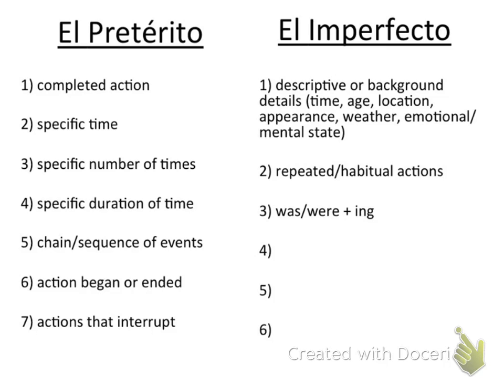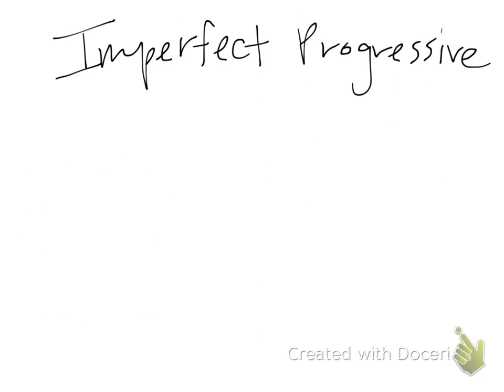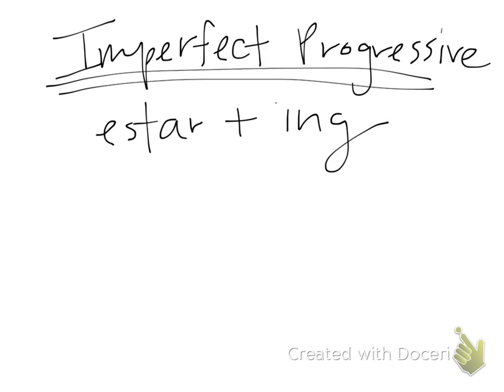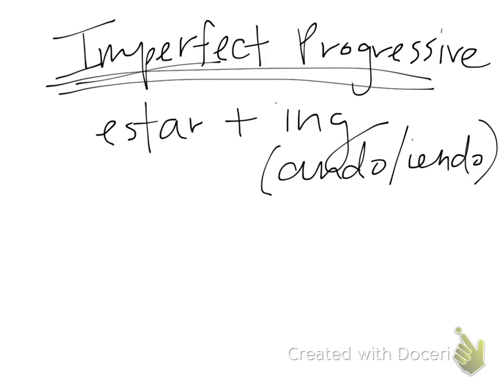The next one is was or were and then the ing. So this is to talk about something that you were doing or something that someone else was doing in the past. Now you have already learned this structure. It's called the imperfect progressive. Remember, this is your form of estar in the imperfect, plus the other verb in the ing form, so the ando or the yendo. So this is just reiterating the fact that you use the imperfecto with this one.